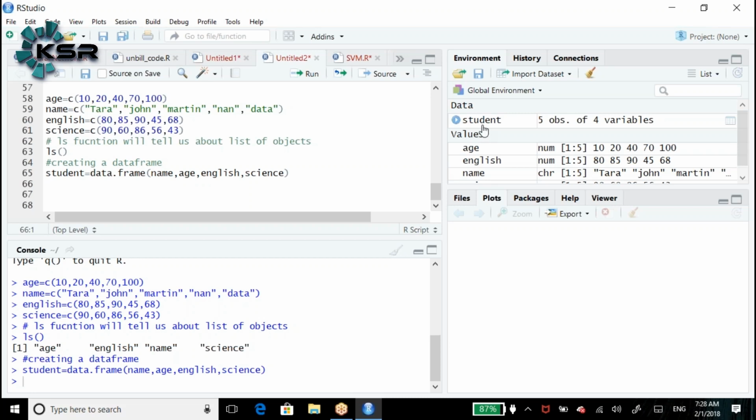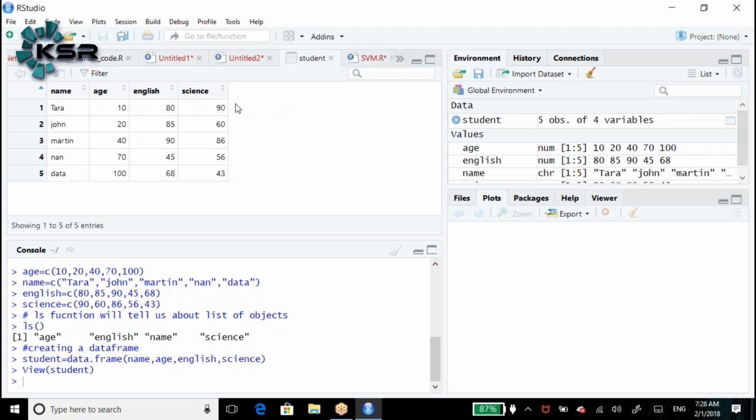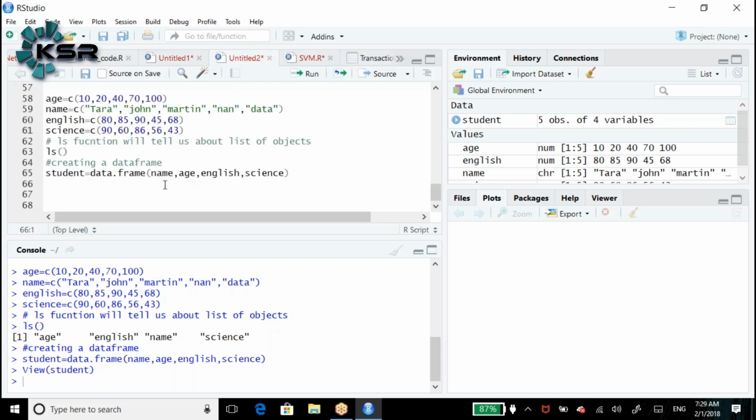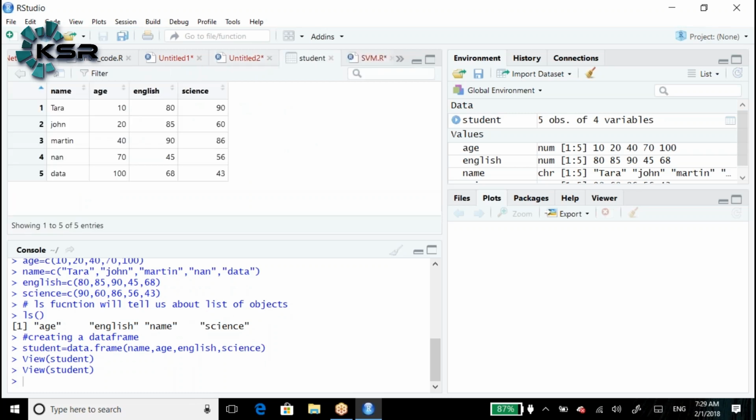One way: here, can everyone see student? Click on student once. Here you can see the student table, with name, age, English, science, the way we have created it. The other way is to use the View option. In View, V is capital: View of, and mention your data set name, which is student. Then press enter.